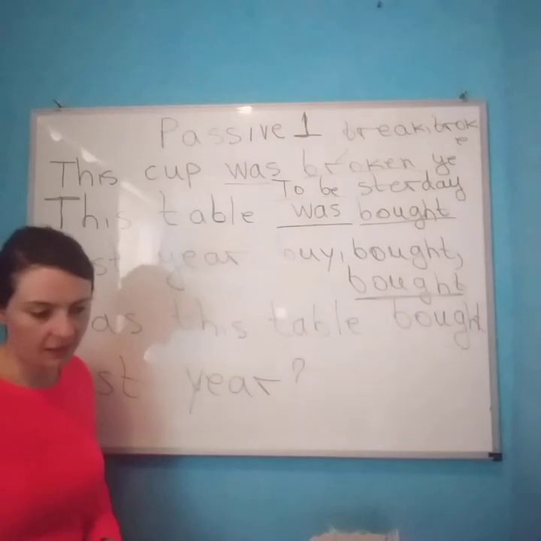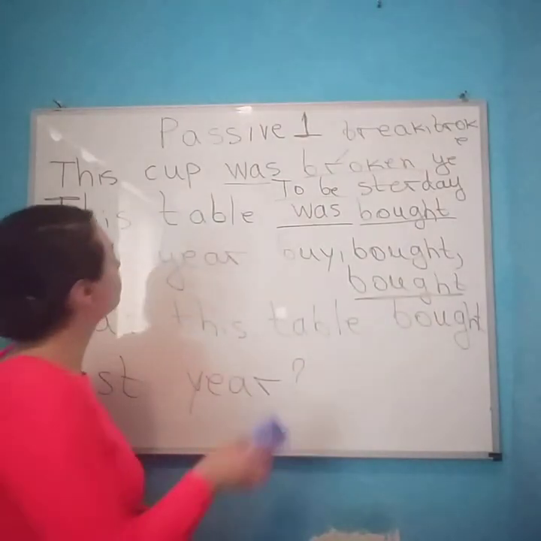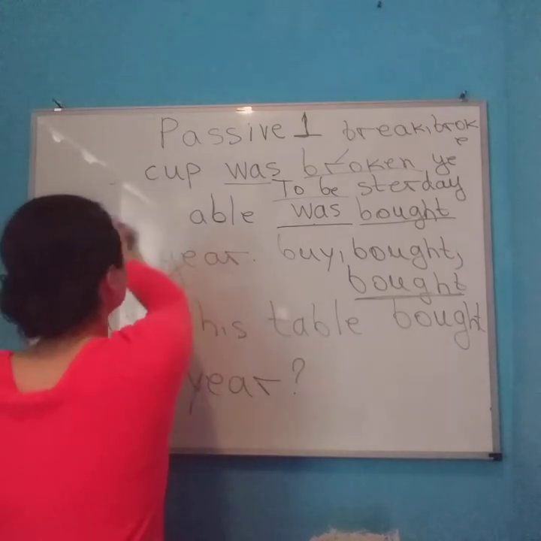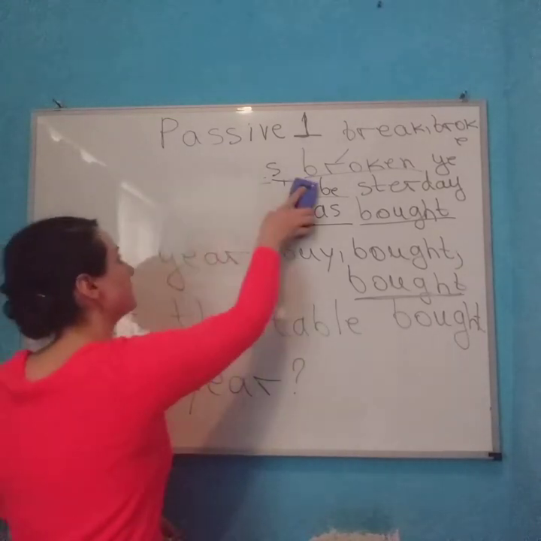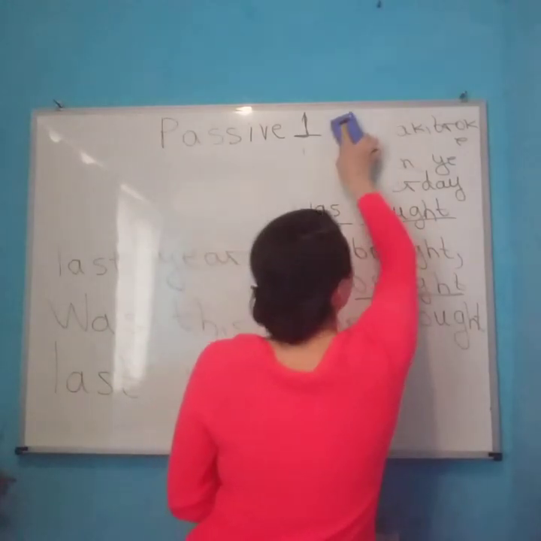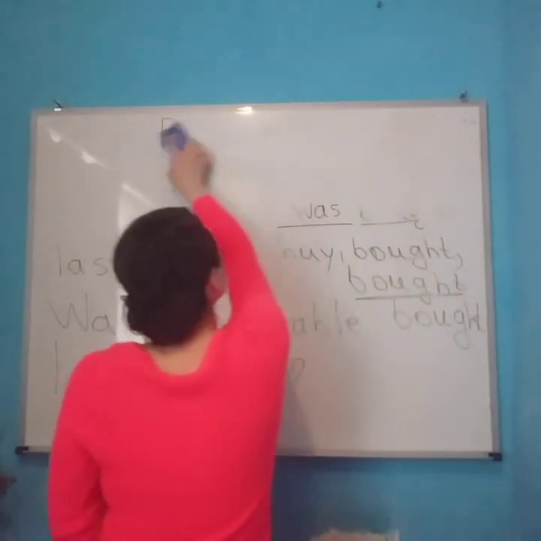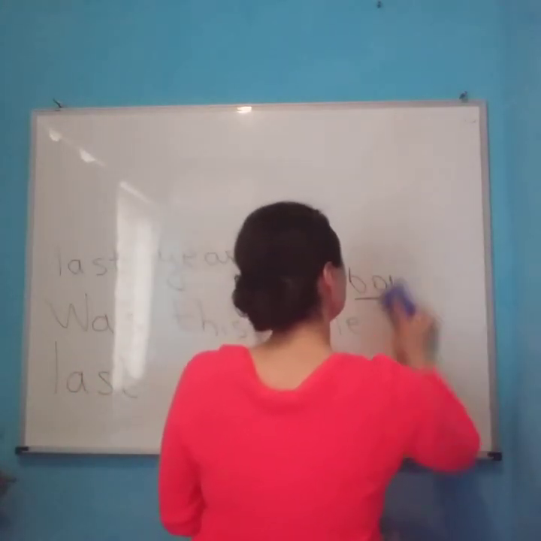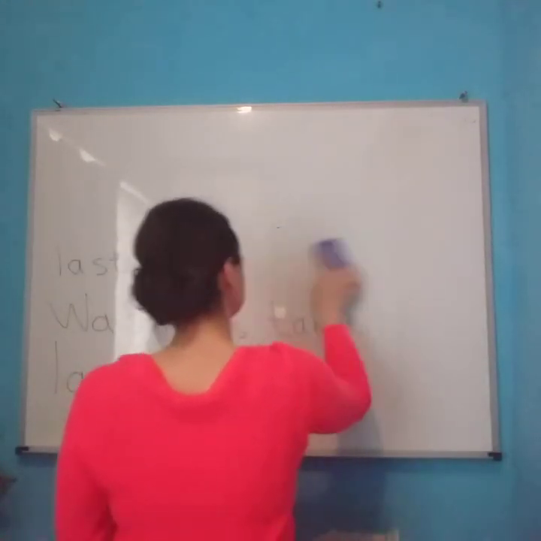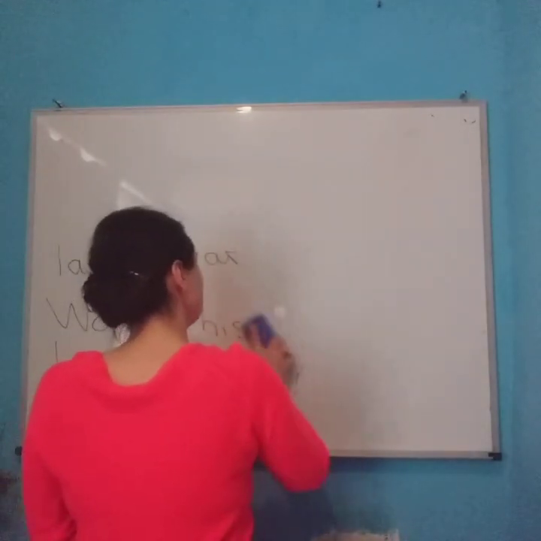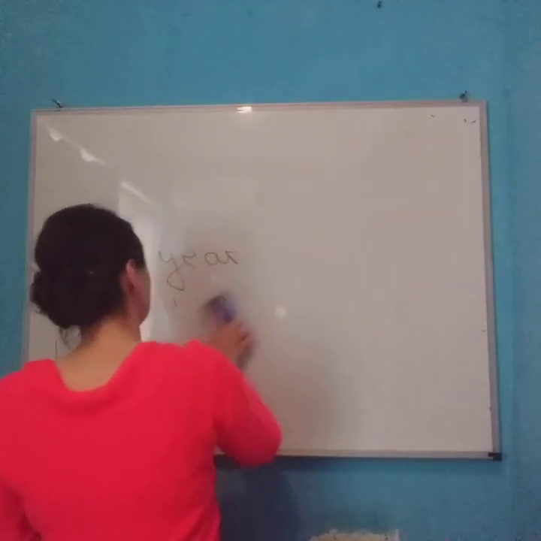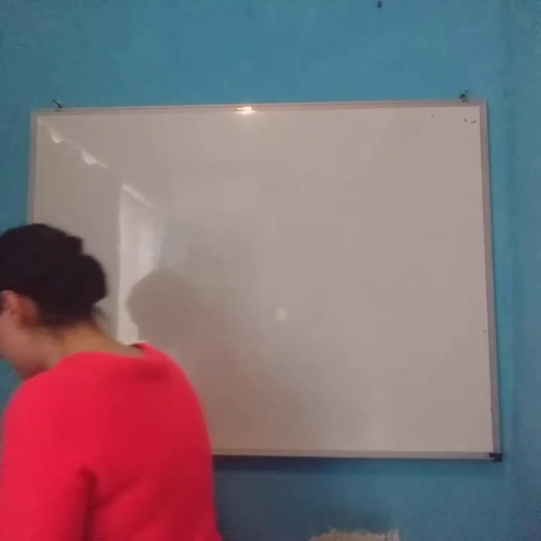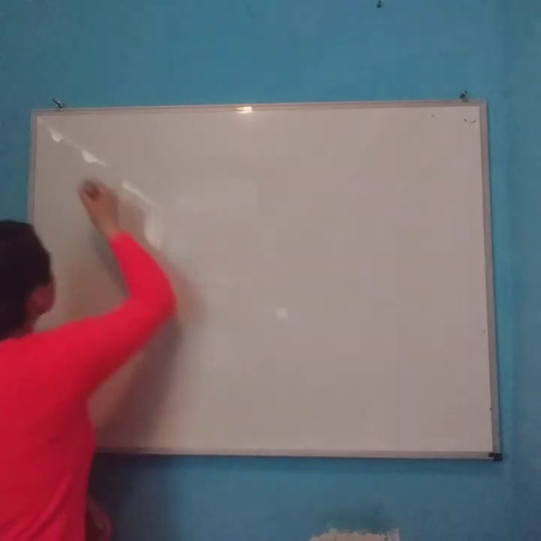Or let's see another example. When we want to say some sentences in passive, and we also want to say who did this action, we can say who did this action, but in passive sentences it is not important who did this action. And let's see another example.